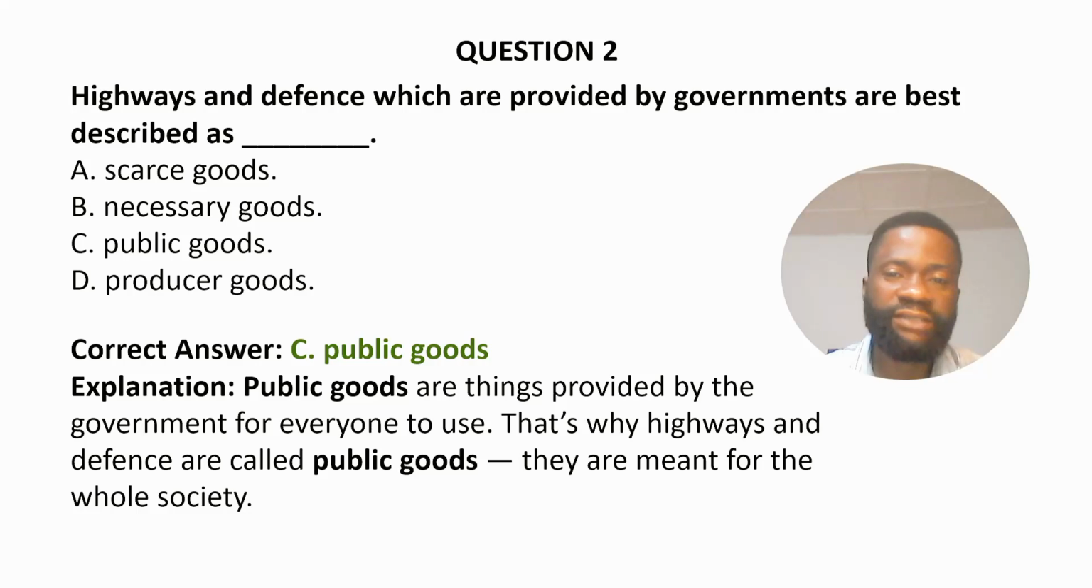Public goods are things provided by the government for everyone to use. That is why highways and defense are called public goods. They are meant for the whole society.